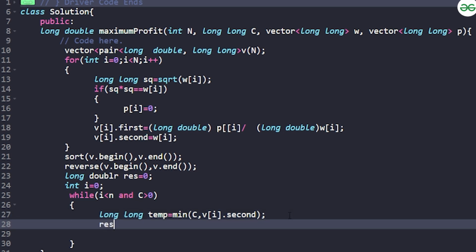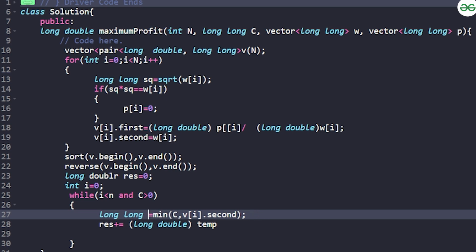After that, I'll say result plus is equal to long double of the weight that I have calculated. Let's mark it as the current weight, the current weight that I have considered.